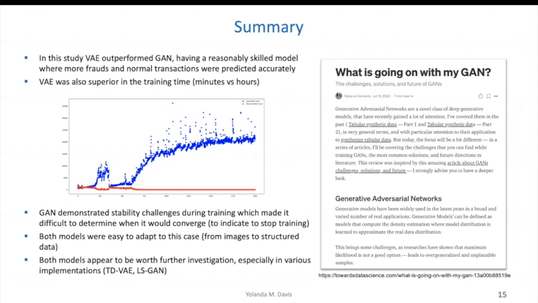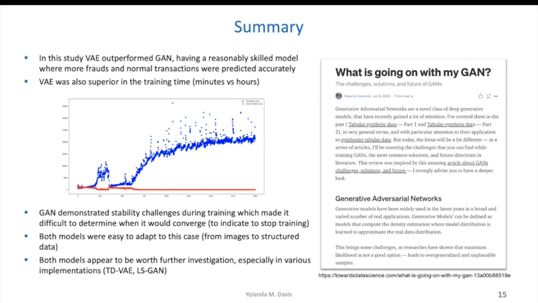GAN was definitely a challenge, and it was due to its instability. There's lots of articles that talk about how to best attempt to tune GAN if you see that it does not converge. So as demonstrated by the graphic that I have here, the GAN in my case of 2,000 epochs didn't converge in my final experiment. However, in prior experiments, I've seen it converge and then not converge, which made it extremely unstable. And some of the conversations around this say that when the discriminator starts outperforming the generator, we see vanishing gradients. And I think that's what's going on here.